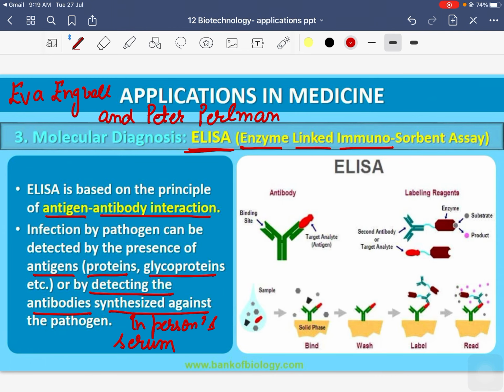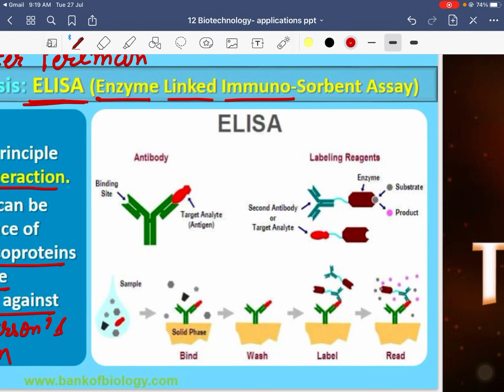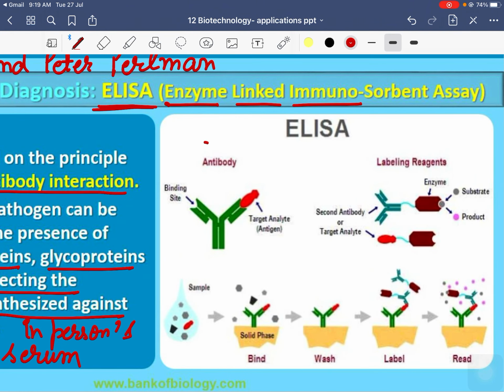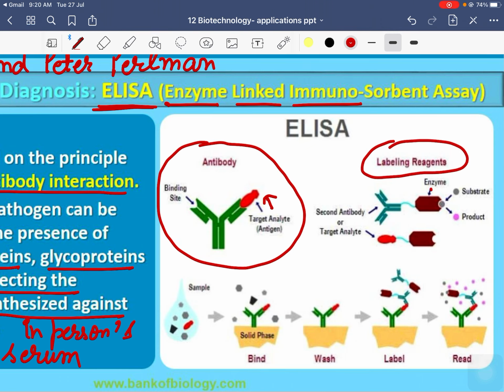So here, as you can see in this diagram, this is our antibody and here is the antigen. Now here you have added the enzyme. Enzyme will react with the antigen antibody complex.